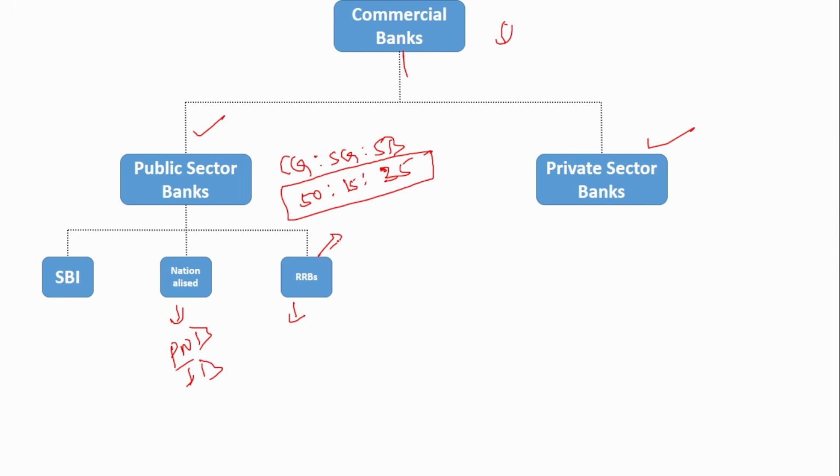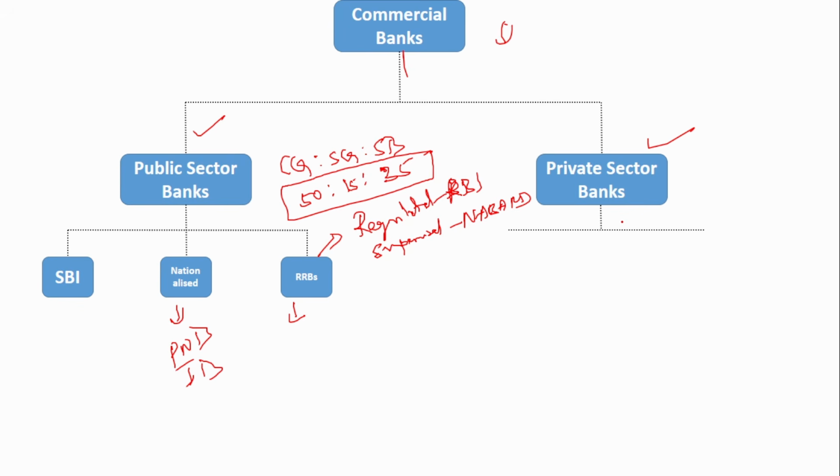And one more unique feature of the Regional Rural Bank is that it is regulated by RBI, but supervised by NABARD. This is the unique feature. For the other banks, for SBI, nationalized banks, even for the private sector banks, both regulation and supervision is by the Reserve Bank of India, but only in the case of regional rural banks, they are regulated by the Reserve Bank of India but supervised by NABARD.